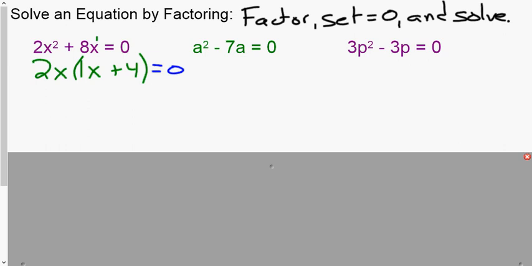Part 2, equal to 0. Now we can use the zero product property. Again, we can split the problem. On the left here, we're going to divide by 2 and we get 0 equals x. On the right side, we're going to subtract 4 and get x equals negative 4.